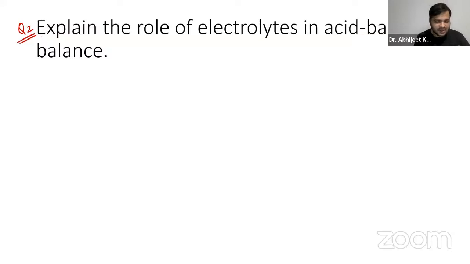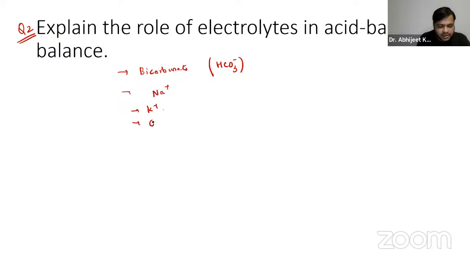Now, there are various electrolytes that help in the regulation of acid-base balance. Firstly, we have bicarbonate, that is HCO3 minus. We have sodium, potassium, chloride, and hydrogen ions. They play a very important role in buffering acids and bases, so they help to maintain this.